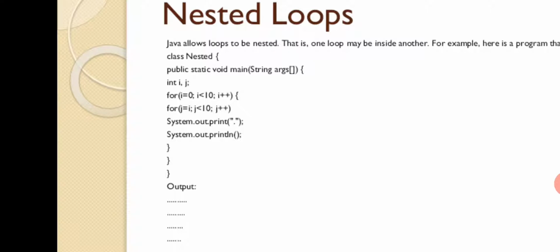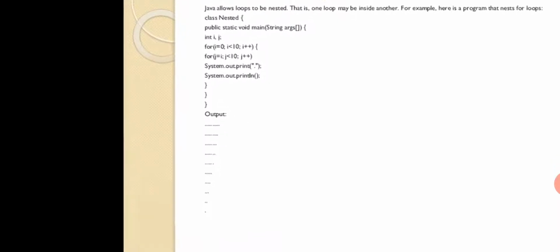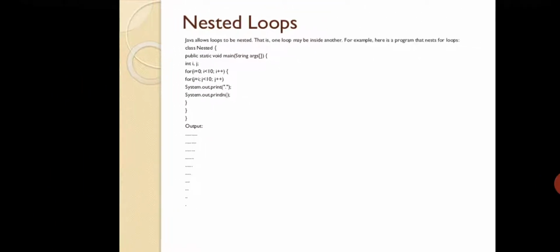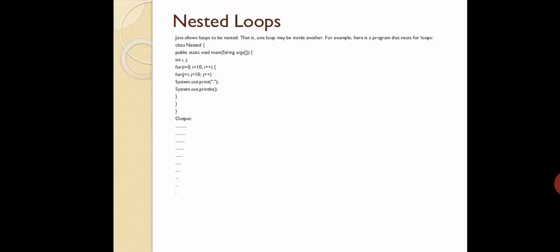That is nothing but for i equal to 0, that loop, i will be incremented by 1. Again you are coming inside the for j loop. The j loop will be executed. Again you are going out of the loop and you are checking the i value. Then again you are coming inside the loop. So ultimately you are going to print the output in this fashion. This kind of pattern will be produced for that particular code.